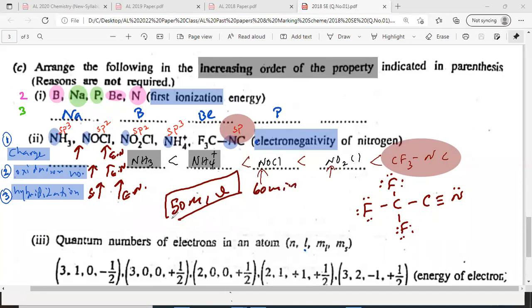But sometimes, based on your knowledge, one MCQ you might spend about 5 minutes. Is that clear? You cannot allocate the same time for all, it depends on the question.